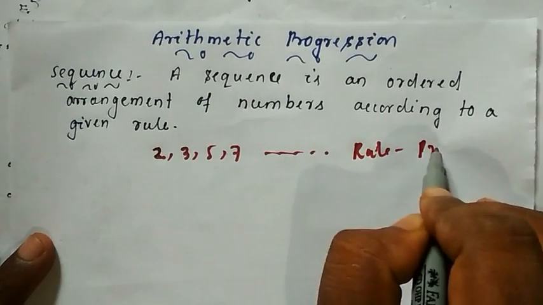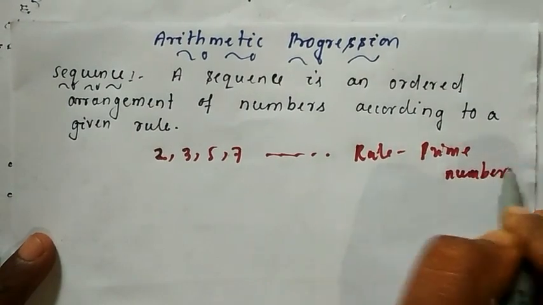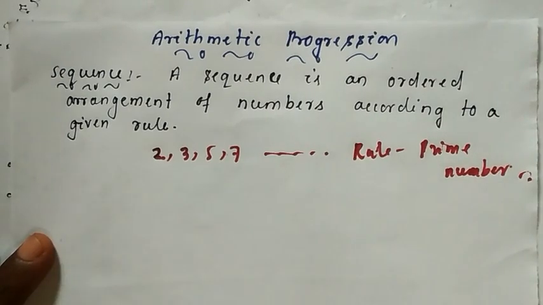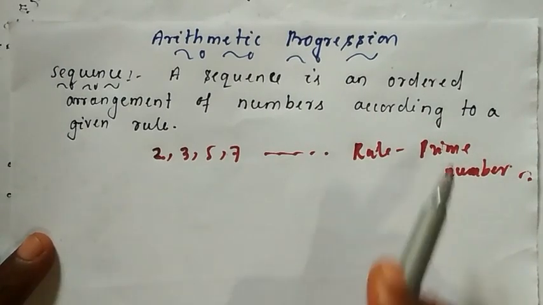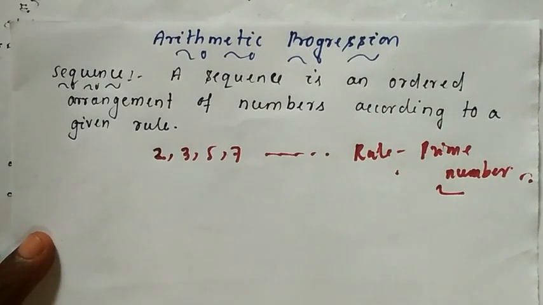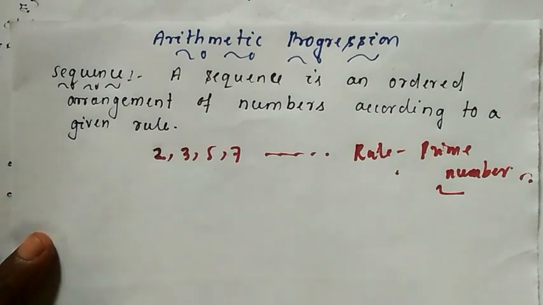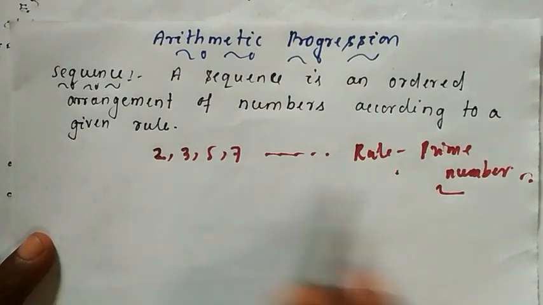The rule is prime numbers. It's a set of prime numbers. So here the specific rule is prime numbers. Understood? Here we applied a logical rule. 2, 3, 5, 7 are an example of a sequence.